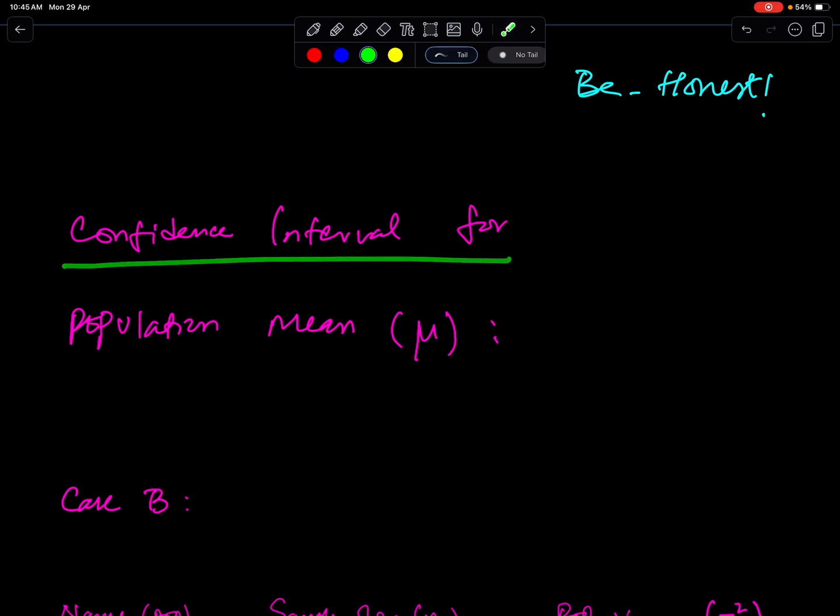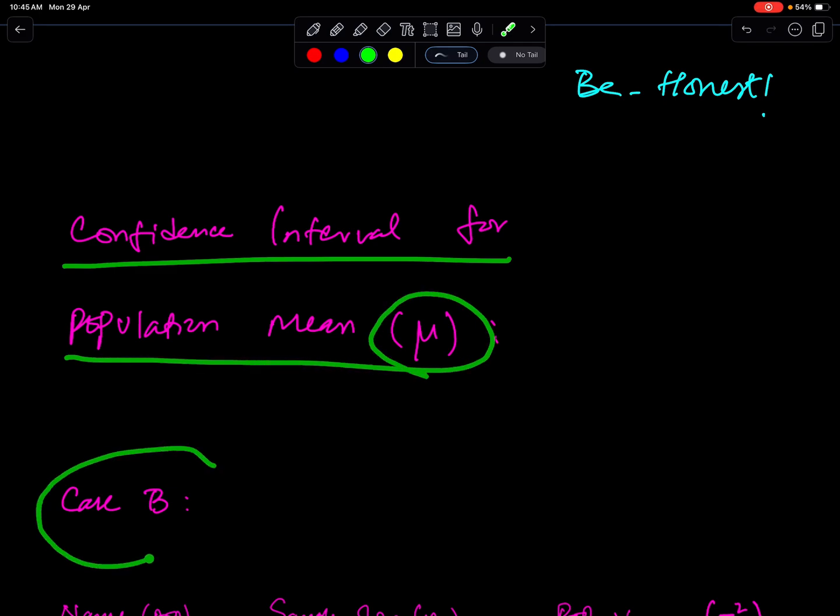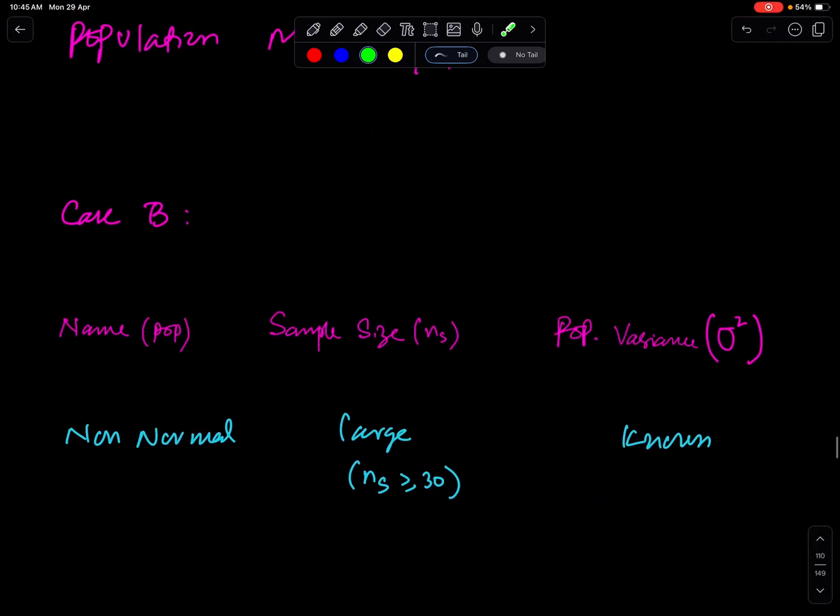Confidence interval for population mean mu. Case B. An important advice, be honest. In case B, the population is non-normal, sample size is large, n is greater than or equal to 30, and population variance is known.